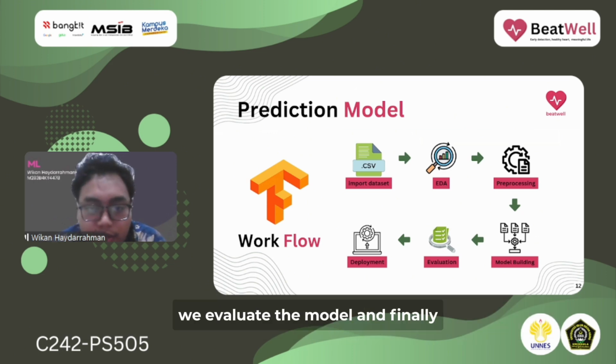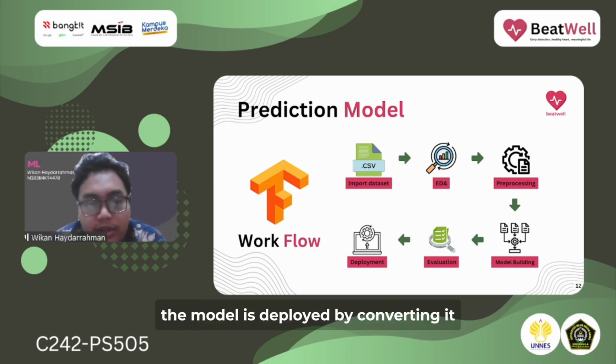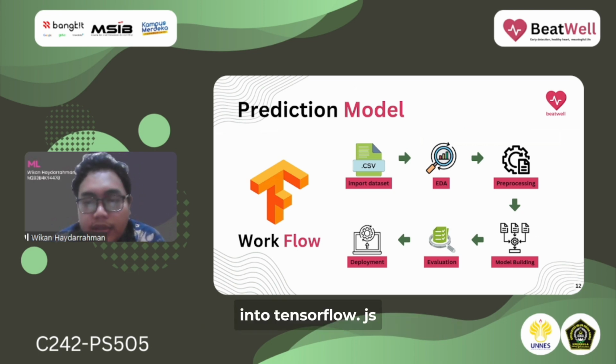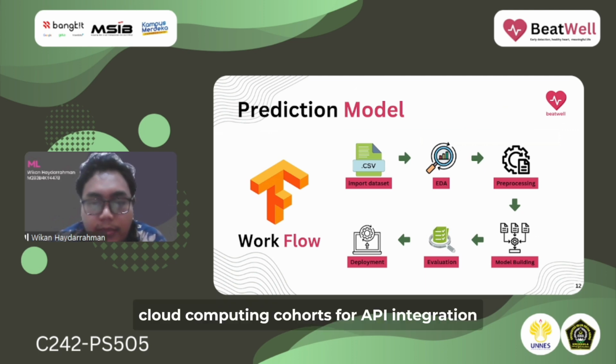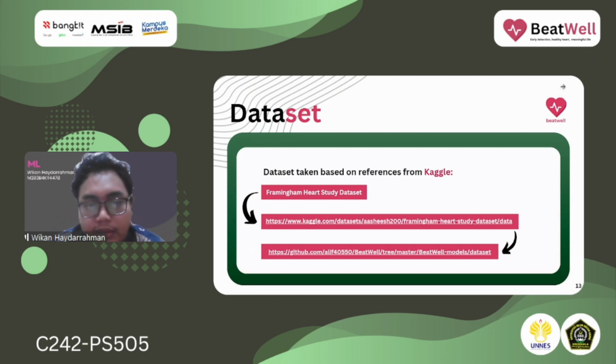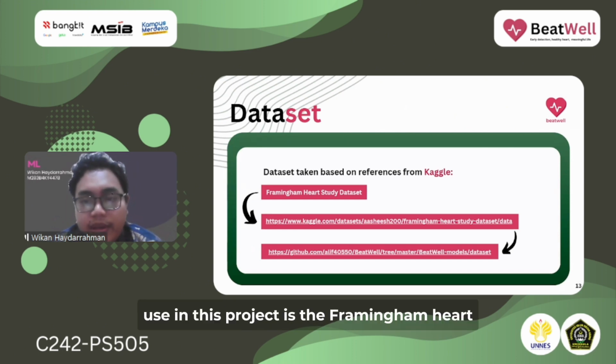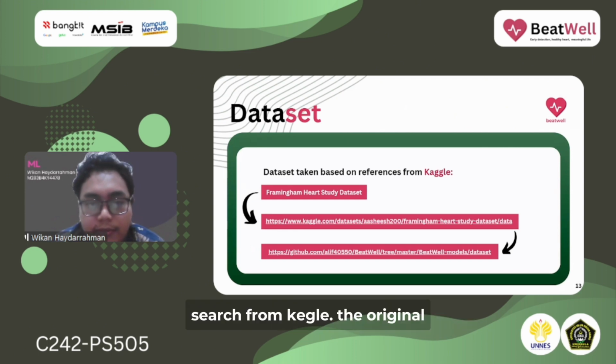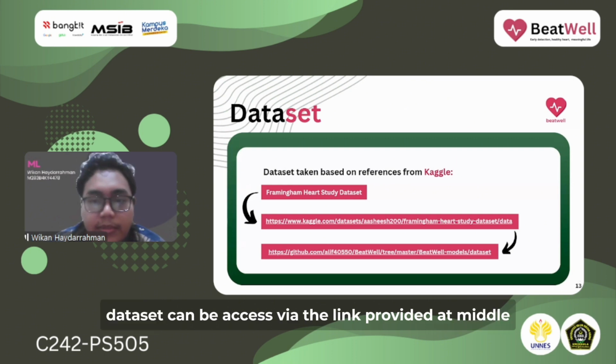After training, we evaluate the model, and finally, the model is deployed by converting it into TensorFlow.js and delivered to the cloud computing cohort for API integration. The dataset used in this project is the Framingham Heart Study dataset from Kaggle. The original dataset can be accessed via the link provided in the middle.